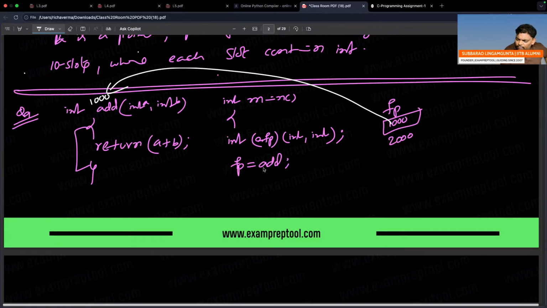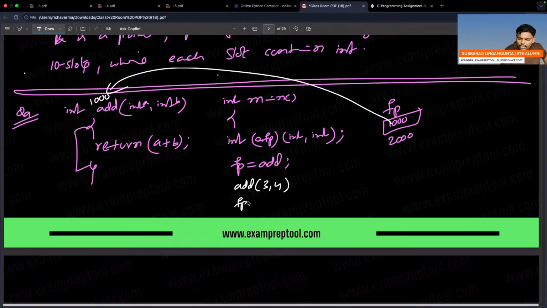Now listen everyone. If I want to call the add function from the main, people used to call like this: add(3, 4). This can be done very easily. See this one: add(3, 4). This is one way. Another way of saying the same thing.